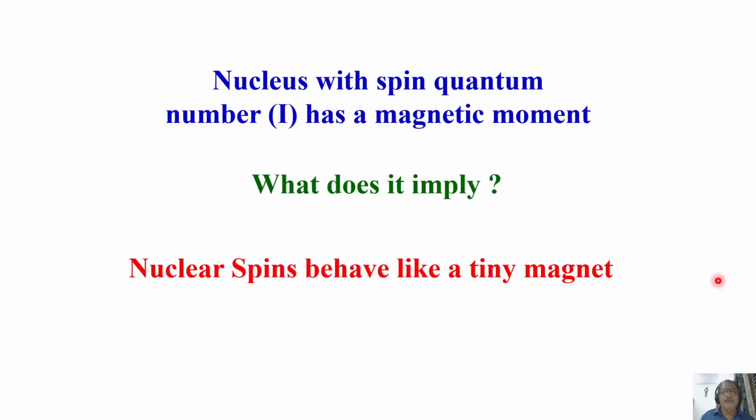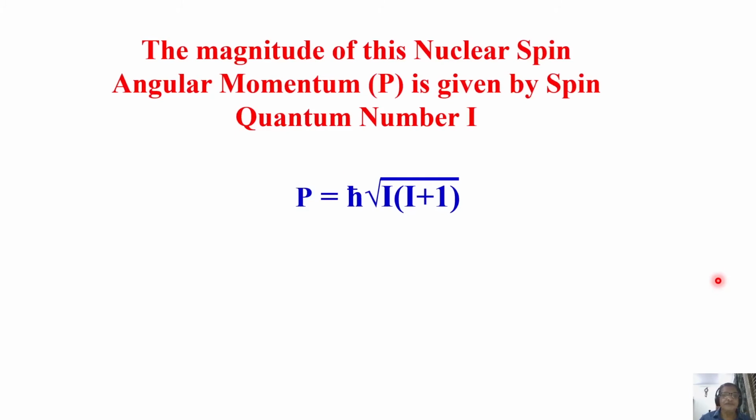Imagine if I take a small amount of sample to study NMR in the NMR tube, let us say 1 ml. You can find out how many atoms are there by using the Avogadro number. And each of them is a tiny magnet. Remember, millions and millions of tiny magnets will be there, because we can treat every nuclear spin as a tiny magnet.